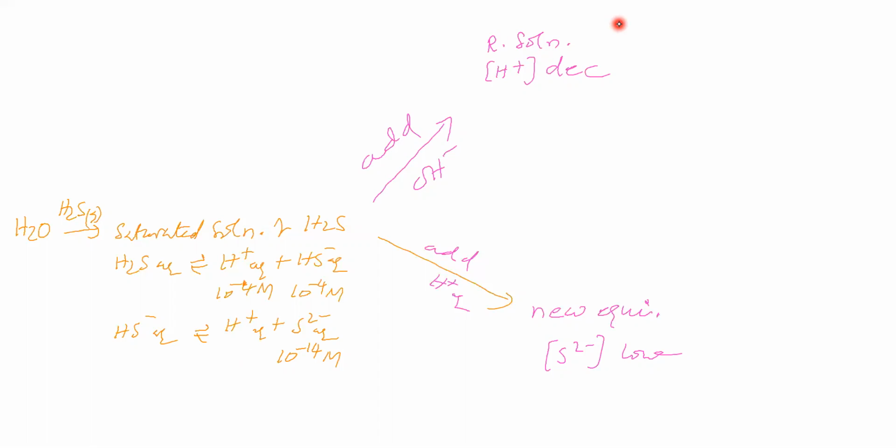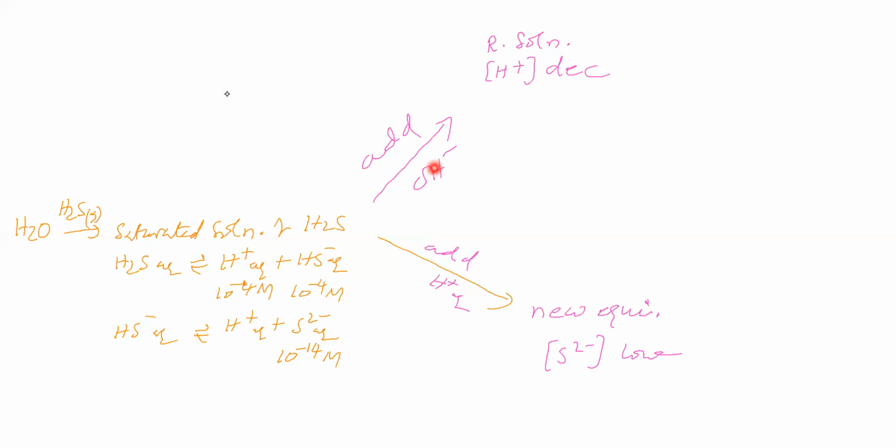So what will happen to the position of equilibrium here, and the position of equilibrium here? Will it be affected or not? You are adding sodium hydroxide.